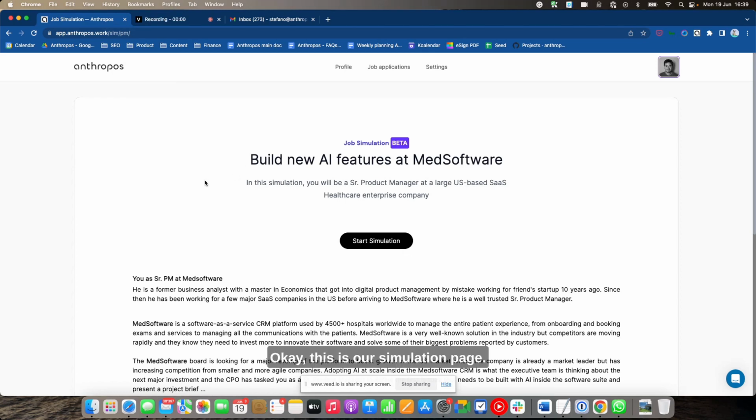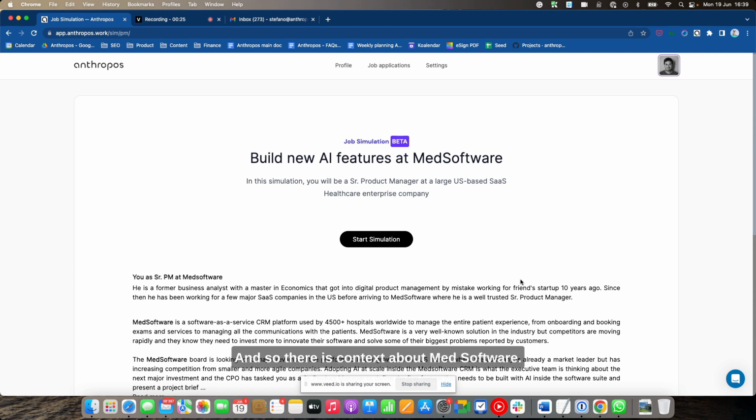Okay, this is our simulation page. As you can see, in this case, we are simulating a senior product manager role. So we want to test a person that is a product manager on how capable she is to understand the problems of a customer and how she can come up with a solution, as any product manager would do, to solve those problems. And so there is context about MedSoftware.